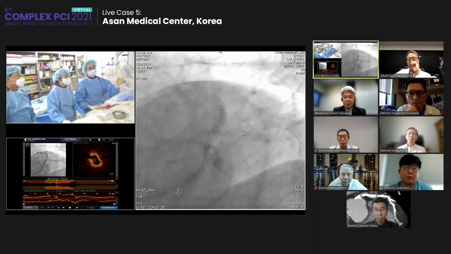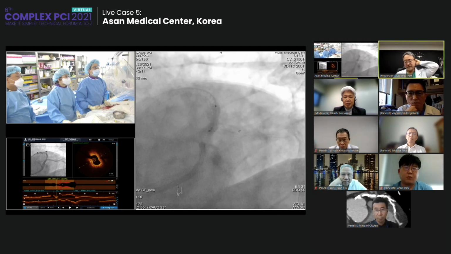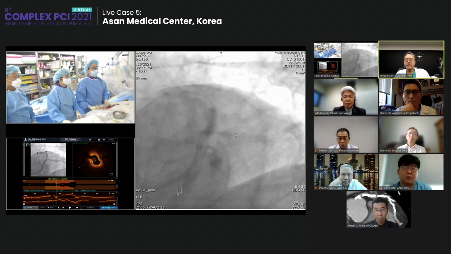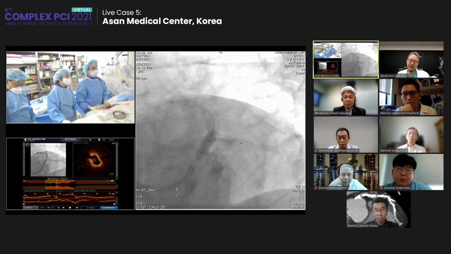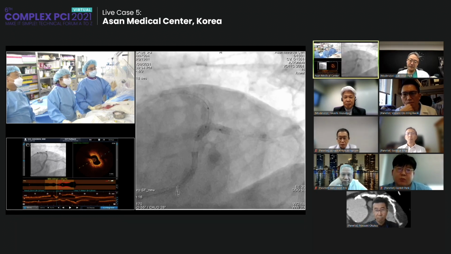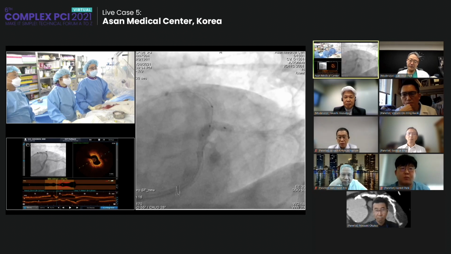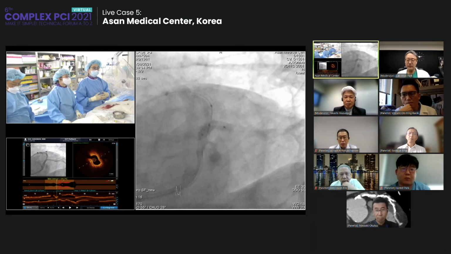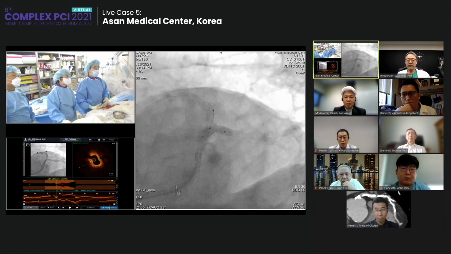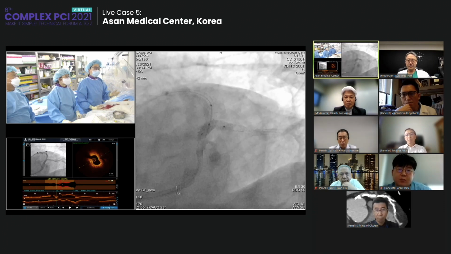This is the 4.0 NC at the left main, up to 28 ATM. And this is the circumflex 3.5 NC up to 26 ATM, because we checked the vessel size of the circumflex and left main, and it was much bigger than the balloon size. So I selected a bigger balloon than in the previous procedure.